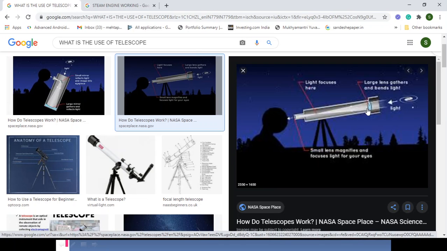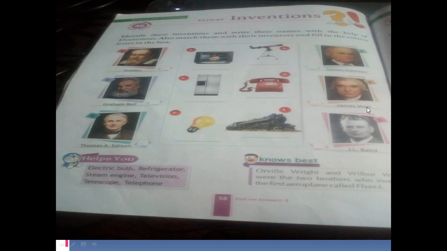Most of them are used for space, okay. Telescopes are used for looking up into space. So this is telescope B, and it was invented by the inventor Galileo, right?